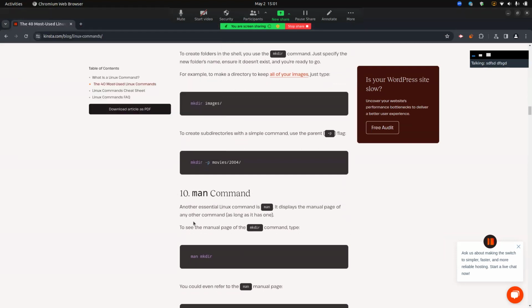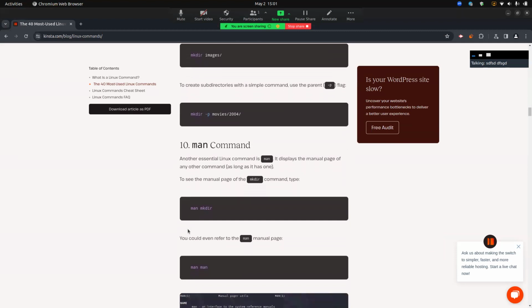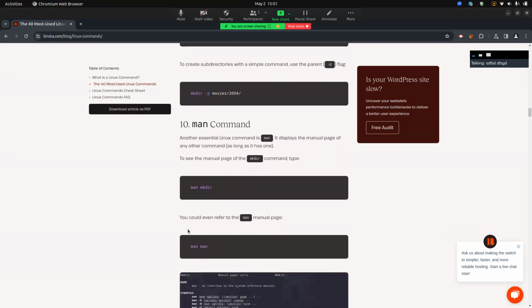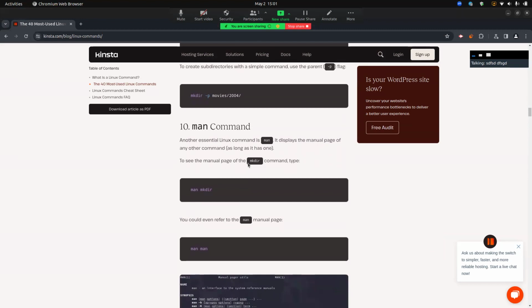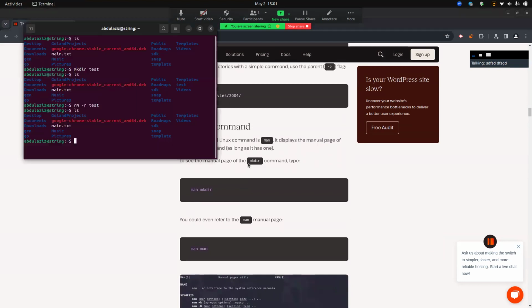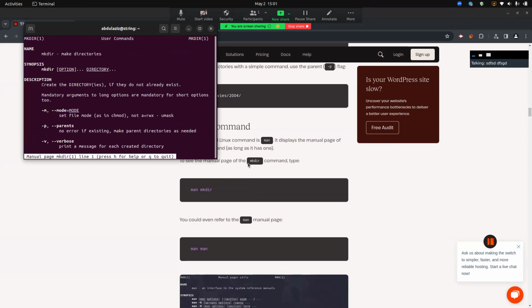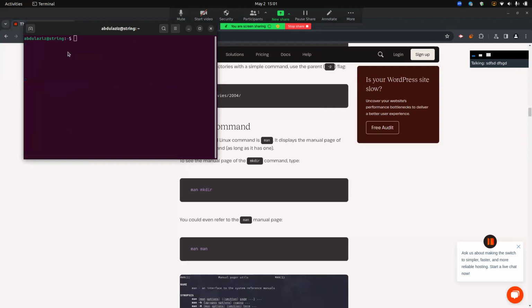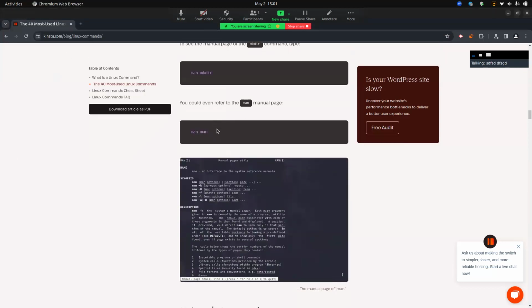Another essential Linux command is man. It displays the manual page of any other command. To see the manual page of mkdir, you should type man mkdir. And here you can see the manual page of mkdir. So we are quitting here. You can refer to the manual page of any command, just type man.